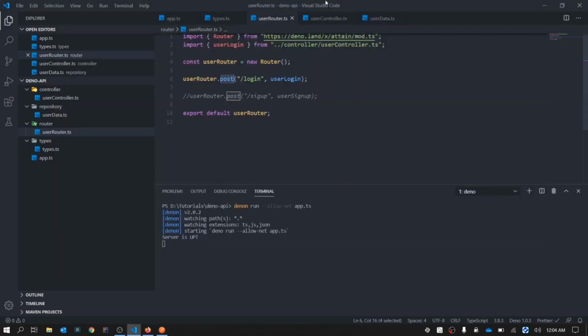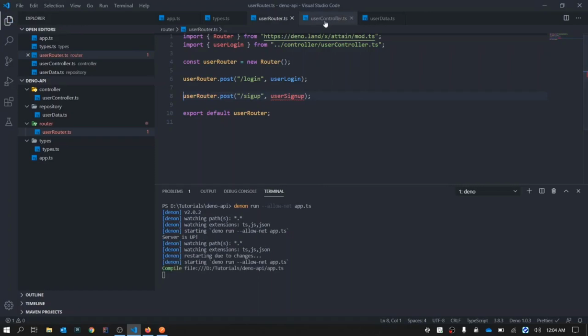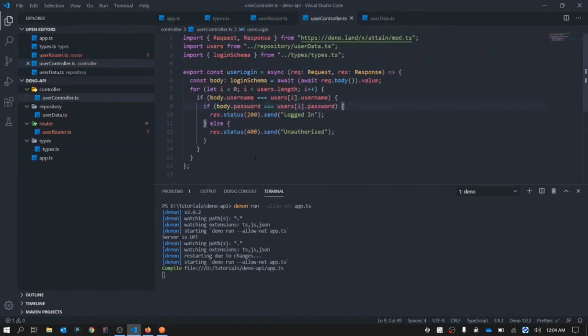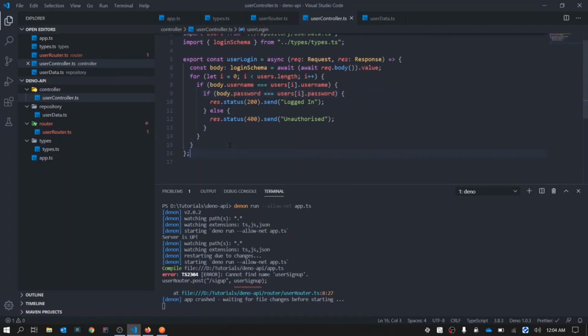You can go ahead. You can connect to database. There are a bunch of third-party modules available. There's one called Mongo that allows you to connect to MongoDB, so you can check that out. Now let's try with sign up. For sign up, let's uncomment this. So you saw it automatically detected changes and compiled the file again. So it's throwing error, that is obvious.